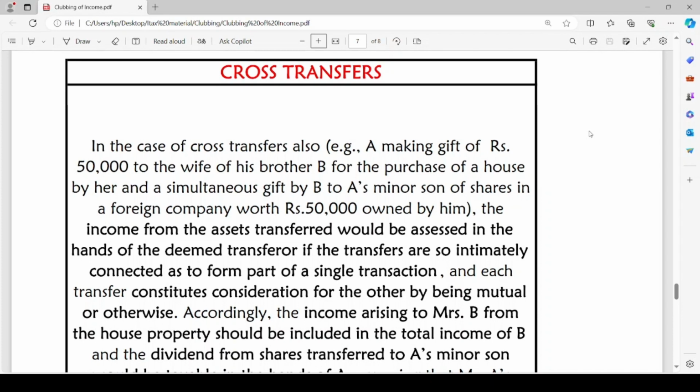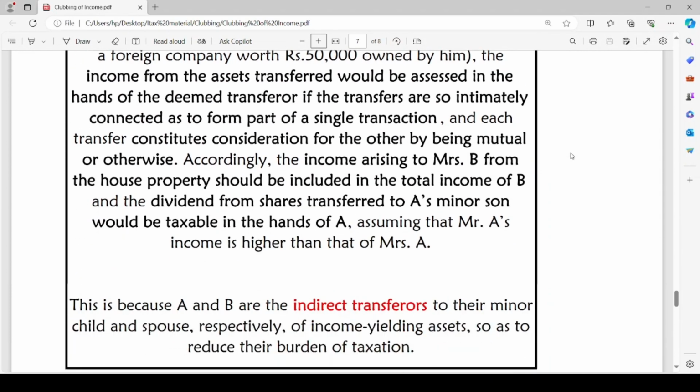Accordingly, the income arising to Mrs. B from the house property should be included in the total income of B, and the dividend from shares transferred to A's minor son would be taxable in the hands of A, assuming that Mr. A's income is higher than that of Mrs. A. So, in the above case, as per income tax provisions, any income from the house property purchased by Mrs. B will be included in the total income of Mr. B. Similarly, return or dividend from the shares which is held by A's minor son will be taxable in the hands of Mr. A.